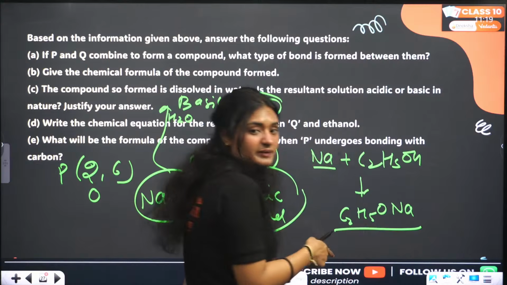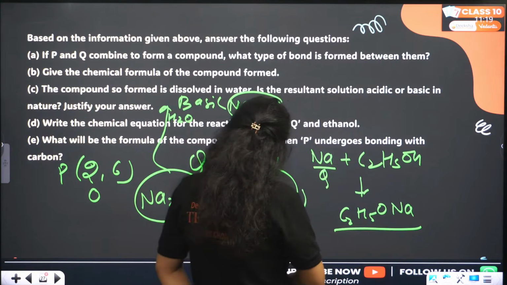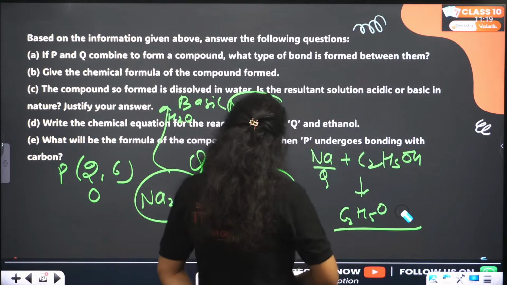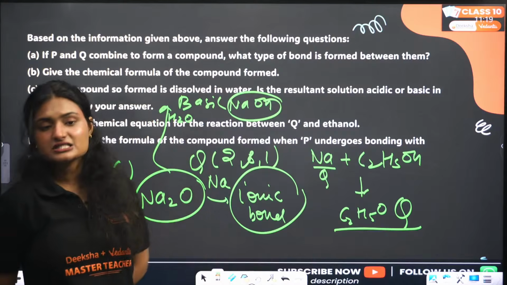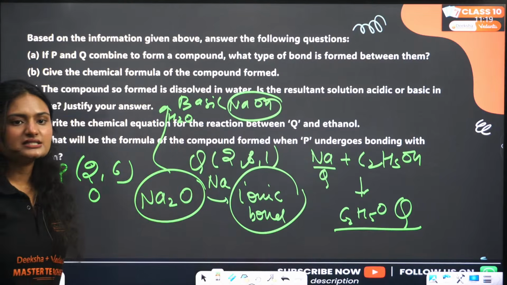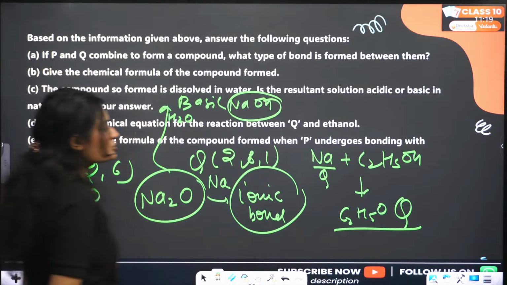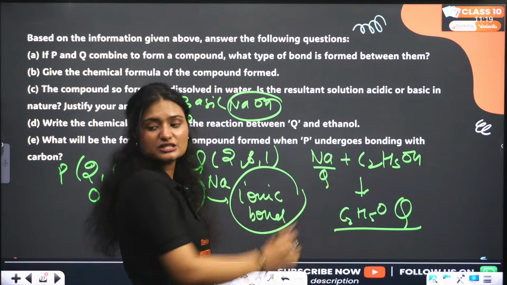Now this is Q. So in place of Na, we will write Q. So Q plus C2H5OH, which is ethanol, gives C2H5OQ.